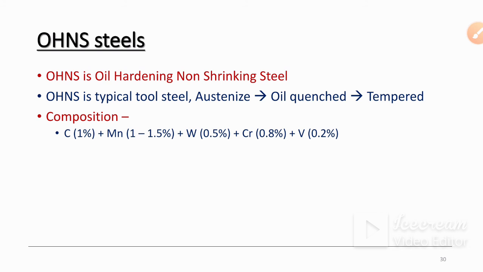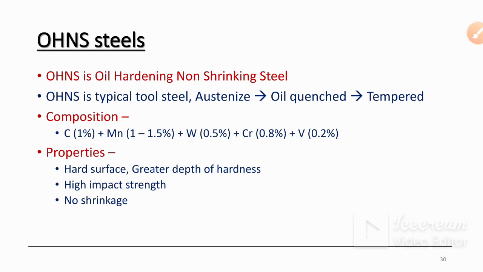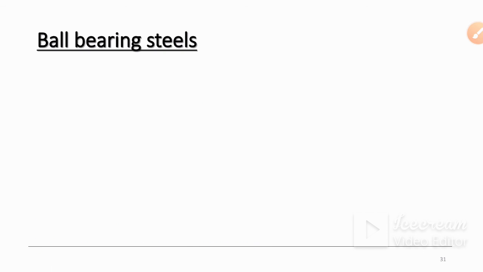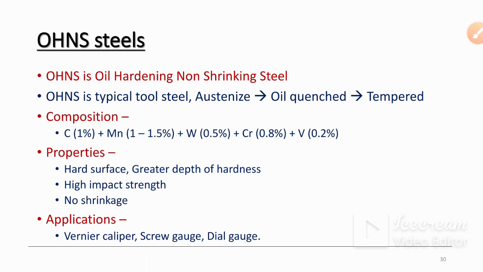In composition, carbon is 1%, manganese 1.5%, tungsten 0.5%, chromium 0.8%, and vanadium 0.2%. Properties: hard surface, greater depth of hardness, high impact strength, and non-shrinking. Applications are vernier caliper, screw gauge, and dial gauge. These are the applications of OHNS steels.